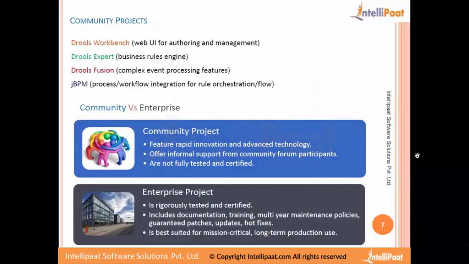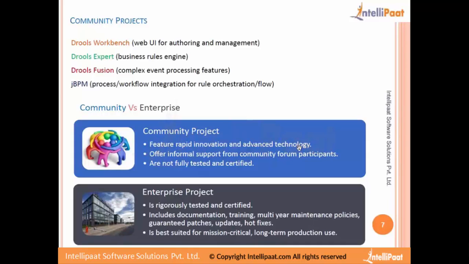Now, before we go any further, I need to clarify a few things for you guys: what is a community project and what is an enterprise project. Community projects are nothing but the open source projects that they develop. These are the base projects from which enterprise projects are created.